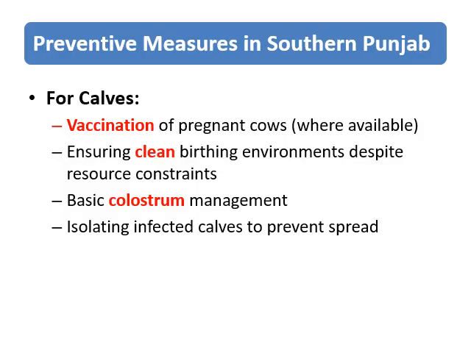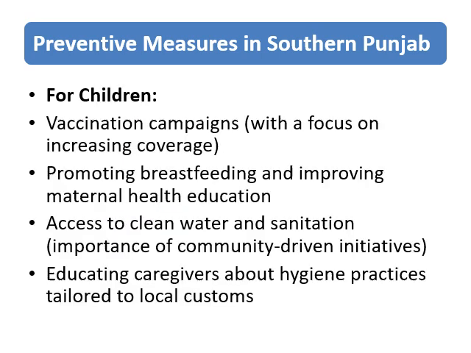For calves, prevention strategies include vaccinating pregnant cows where possible, ensuring clean birthing environments, managing colostrum effectively, and isolating infected calves to prevent the spread of the virus. For children, vaccination campaigns should be prioritized, along with promoting breastfeeding, improving maternal health education, and ensuring access to clean water and sanitation. Educating caregivers about hygiene practices is also crucial, especially when tailored to local customs.